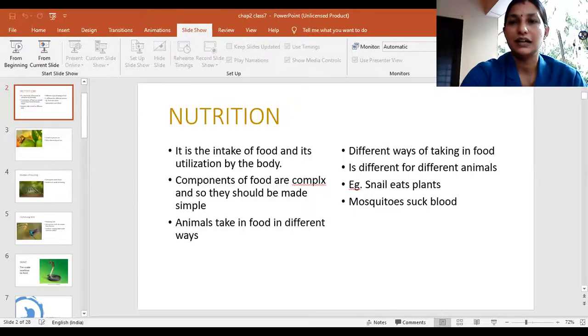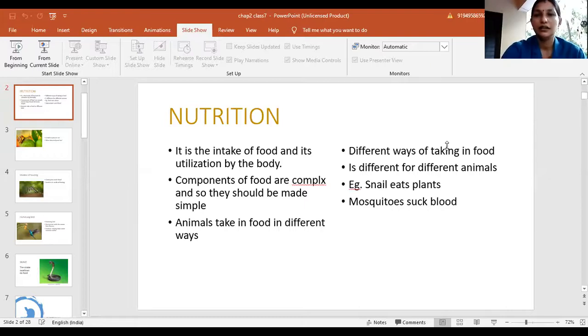But before that it is very important to know whether all the concepts we are trying to learn are clear to you, correct? So that is very important, and that's why we are going to discuss once more. Last class we had studied the process of actual nutrition in animals and what exactly occurs in the process of nutrition in these animals. Okay, that's what we had discussed a little bit, right?